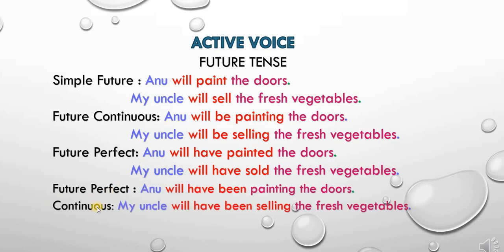Future perfect continuous: Anu will have been painting the doors. My uncle will have been selling the fresh vegetables. We have kept the same subject and same object, and the performance is also the same, and we have said it in different forms of tenses.